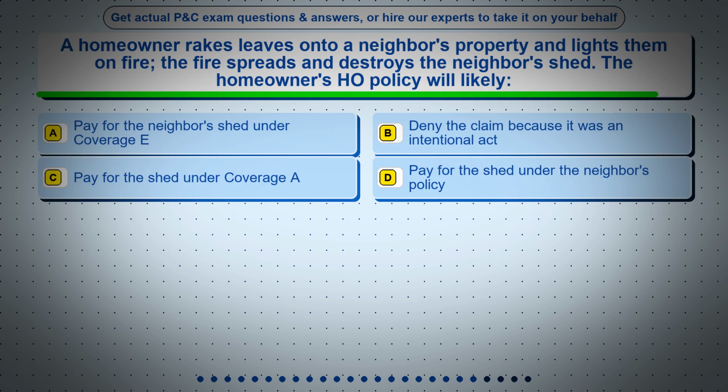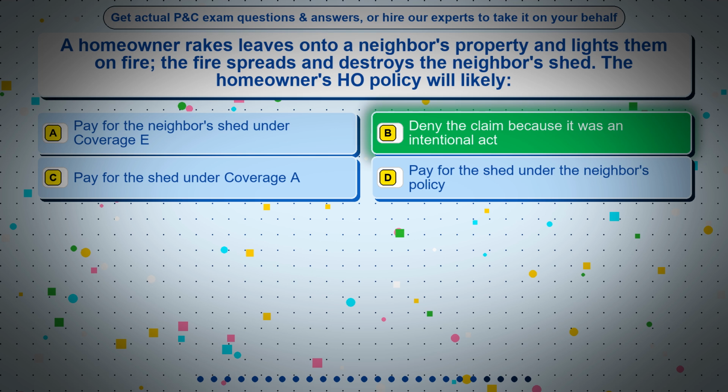Question 21. A homeowner rakes leaves onto a neighbor's property and lights them on fire. The fire spreads and destroys the neighbor's shed. The homeowner's HO policy will likely: option A, pay for the neighbor's shed under coverage E; option B, deny the claim because it was an intentional act; option C, pay for the shed under coverage A; option D, pay for the shed under the neighbor's policy. The correct answer is option B, deny the claim because it was an intentional act.